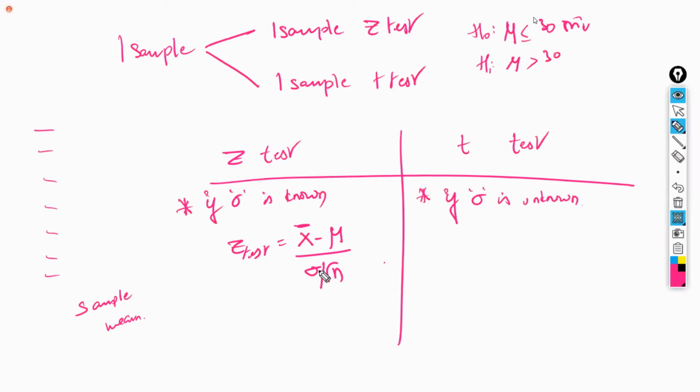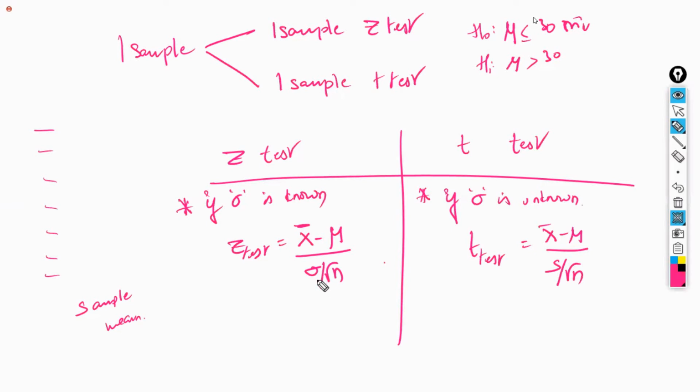Here, the population parameter we are going to estimate is mu. Now, in the question, if sigma is given, you have to apply the Z test. If sigma is not given, you have to apply the T test, which is x bar minus mu divided by S divided by square root of n, where instead of sigma you take S. S is nothing but the sample standard deviation. For the given sample, you can calculate the sample standard deviation. That is not a problem.